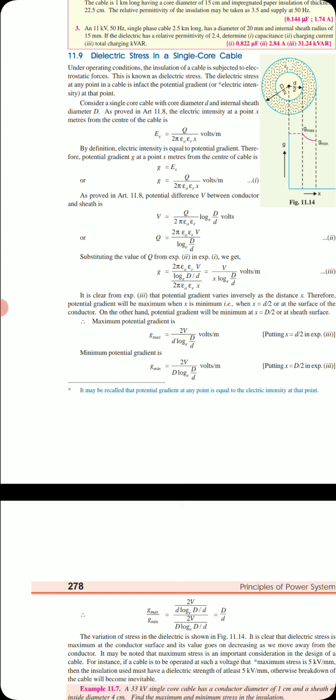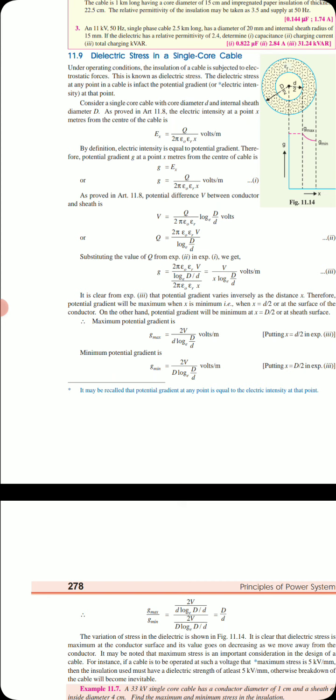By definition, we know that electric intensity is equal to the potential gradient. Therefore, the potential gradient G at a point x meters from the center of the cable is given by G is equal to Ex. Potential gradient is the same as the electric intensity.